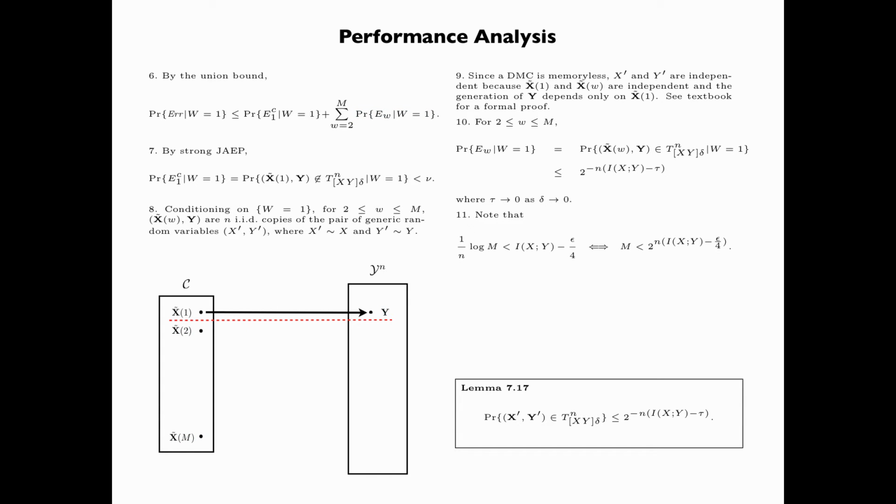Note that our choice of m satisfies 1 over n times log m is less than the mutual information between x and y minus epsilon over 4. And this implies that m, the total number of messages, is less than 2 to the power n times I(X;Y) minus epsilon over 4.